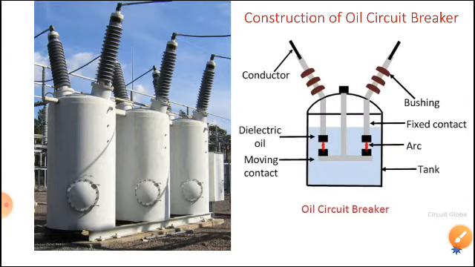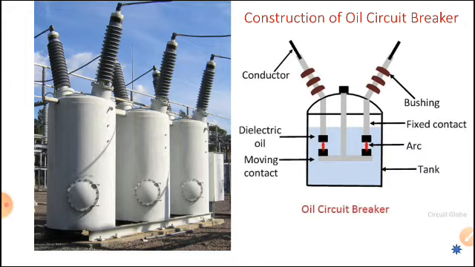Let us see. So this is a breaker, dear students. You know, what does the total body consist of? It consists of the aluminum ACSR conductor, the bushings, the fixed contact, the moving contact, the dielectric oil, and the arc. It's a red color, you can see, the arc occurred during the operation. And this is the oil tank, which is to be earthed. So this is one breaker.